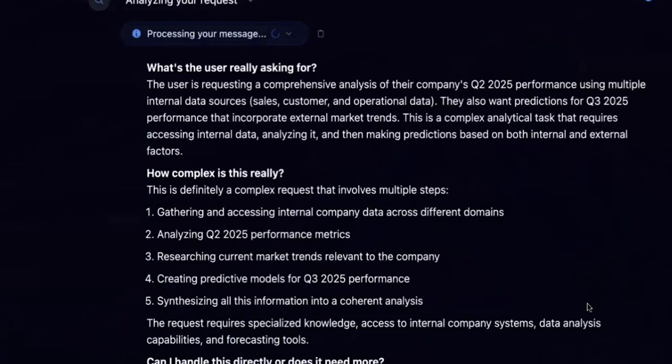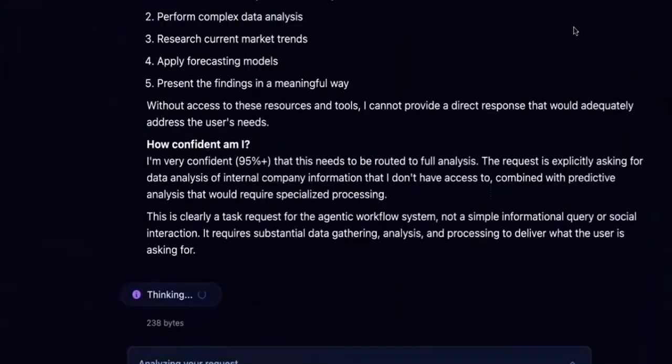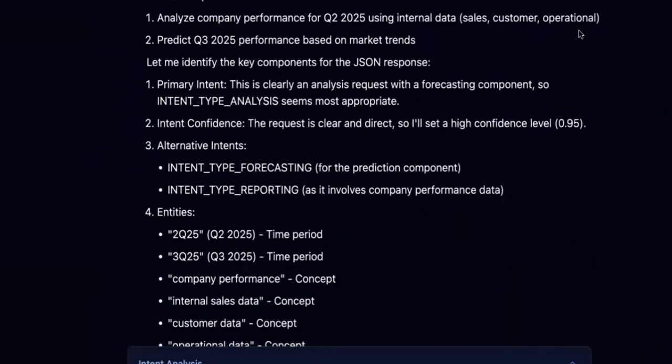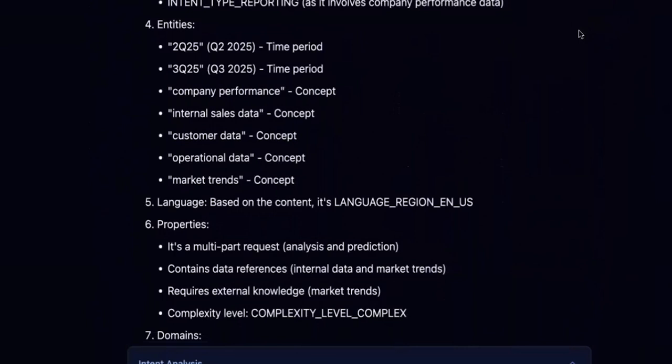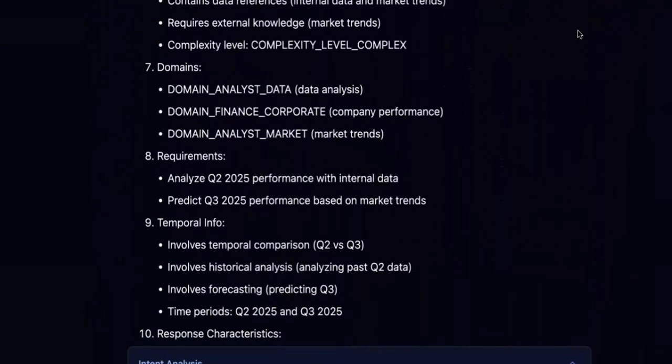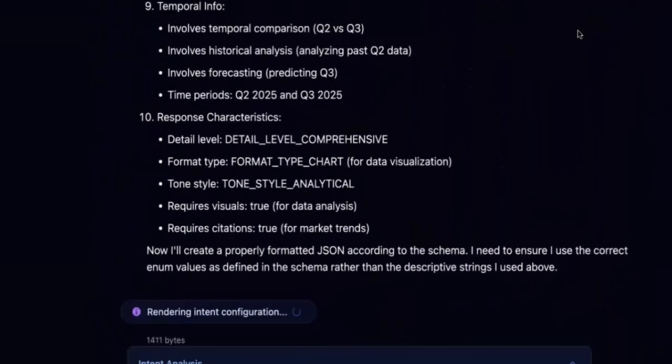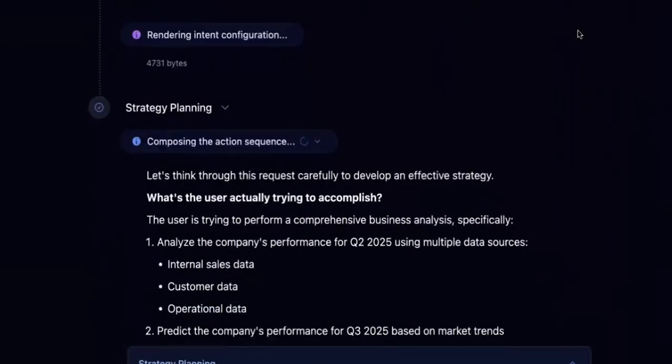It starts by analyzing the request and saying, what's the user really asking for? How complex is this? Can I handle this directly? How confident am I? Storytell does an intent analysis. It figures out what the time period is of the ask. It figures out what the temporal info is, what the response characteristics need to be.